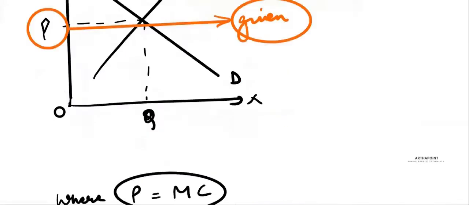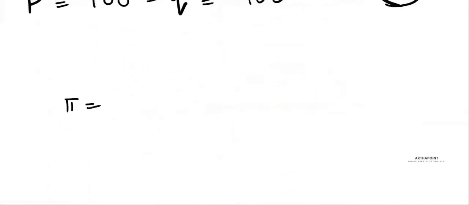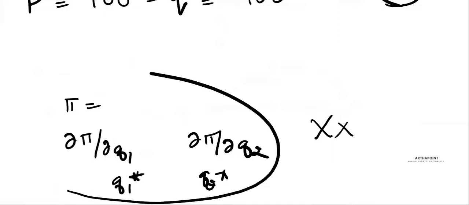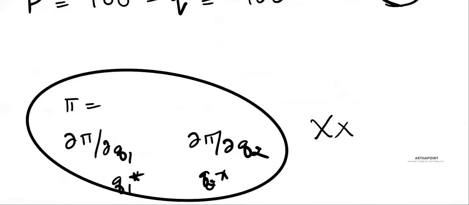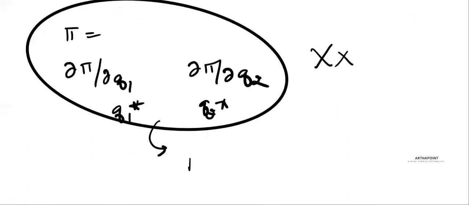Do not make the mistake of finding profit and differentiating profit with respect to Q1, Q2, finding the optimal Q1, Q2. No. In this case, we are changing what the question is saying. In this case, indirectly you're equating MR equal to MC.